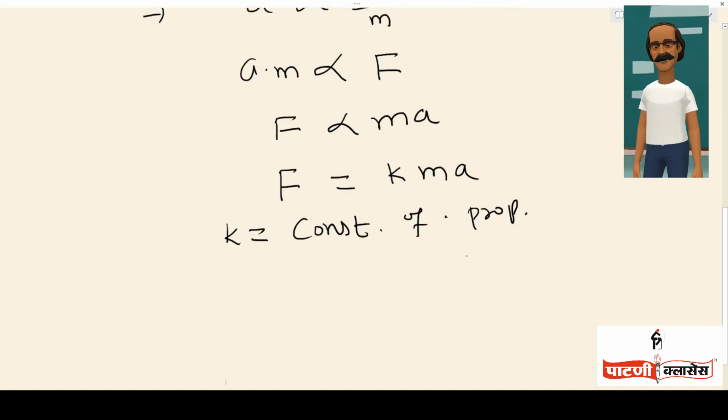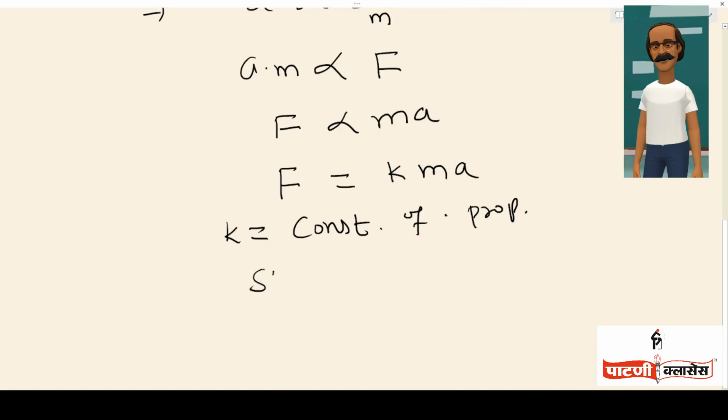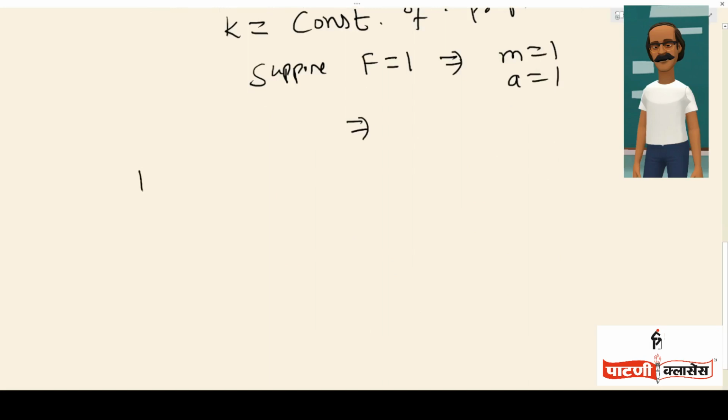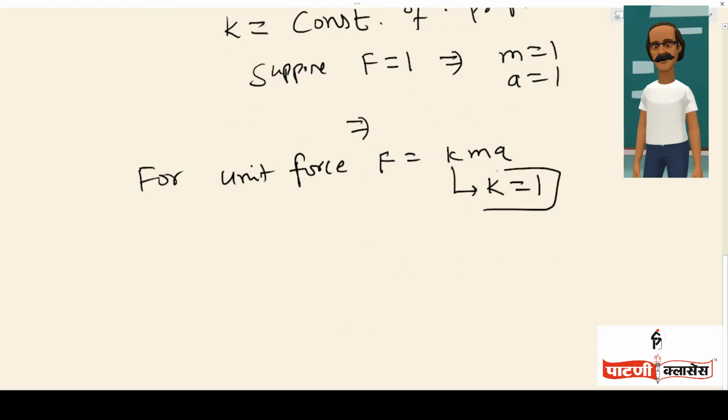Now, suppose F equals 1, which implies m has to be 1 and a has to be 1. So for unit force, in the equation F equals Kma, the value of K equals 1.